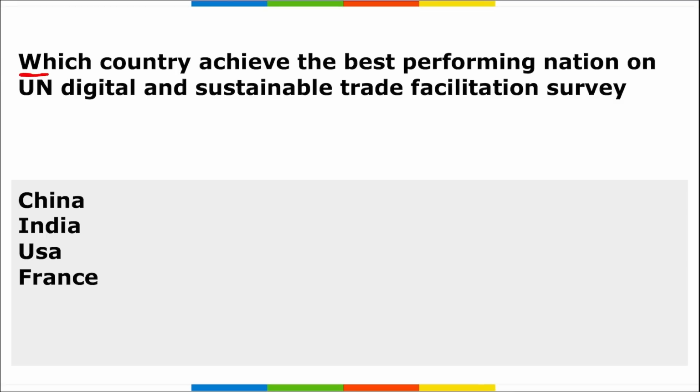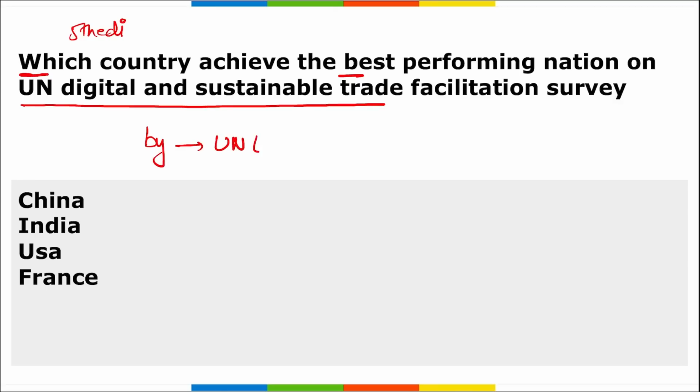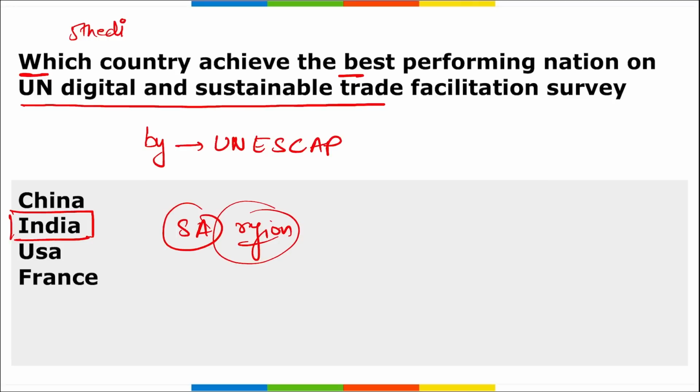Next, which country achieved the best performance on the UN Digital and Sustainable Trade Facilitation Survey? First of all, remember this was the fifth edition of the survey on digital and sustainable trade facilitation. This was released by the United Nations Economic and Social Commission for Asia and the Pacific. Then, which country performed the best here? It is India, which has emerged as the best performing country in the South Asian region in terms of trade facilitation.